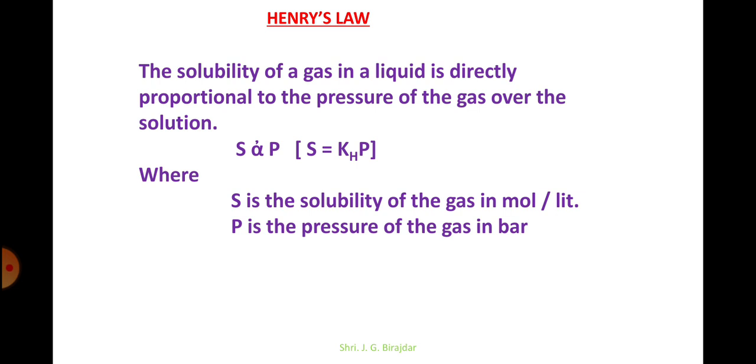We measure pressure in bar, atmospheric pressure, Pascal, etc. Bar is a unit of pressure and the solubility unit is mole per liter. The unit of K_H is mole per liter per bar. All the gases of the world dissolve in liquid.